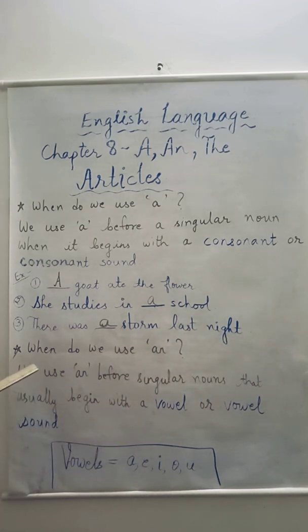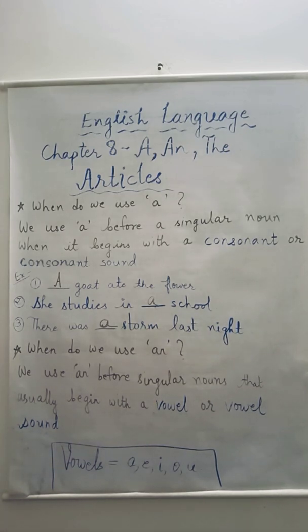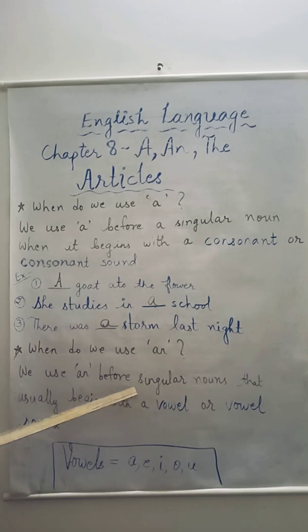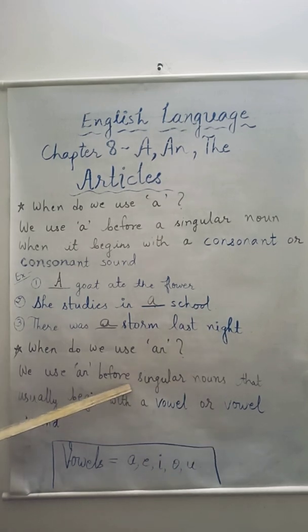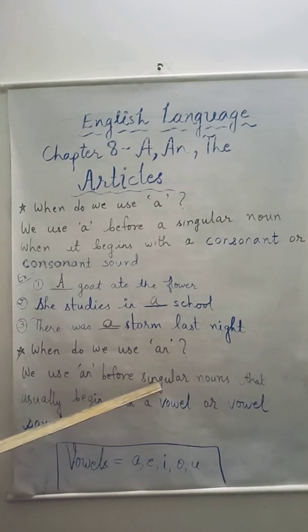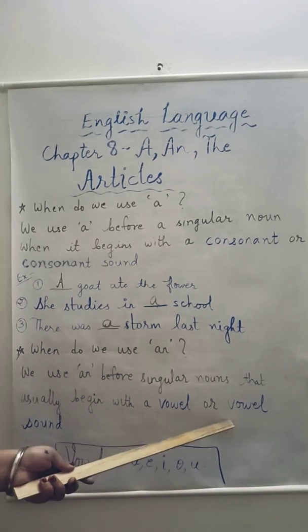Now let's see, when do we use an? We use an before singular nouns and countable nouns. That is a noun that is one in number and that can be counted. So we use an before singular nouns that usually begin with a vowel or vowel sound.